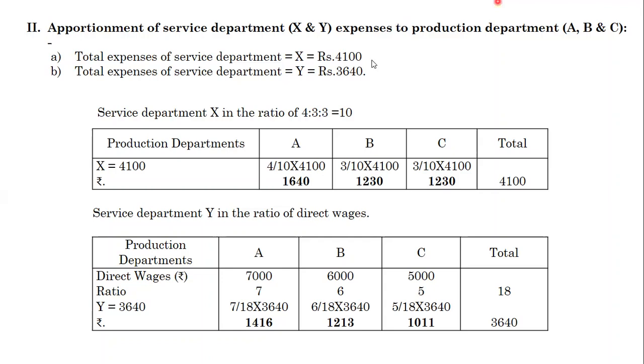See in the problem clearly, in the second part they have given the total expenses of service department X on the ratio of 4 is to 3 is to 3, and the total expenses of service department Y on the ratio of direct wages.